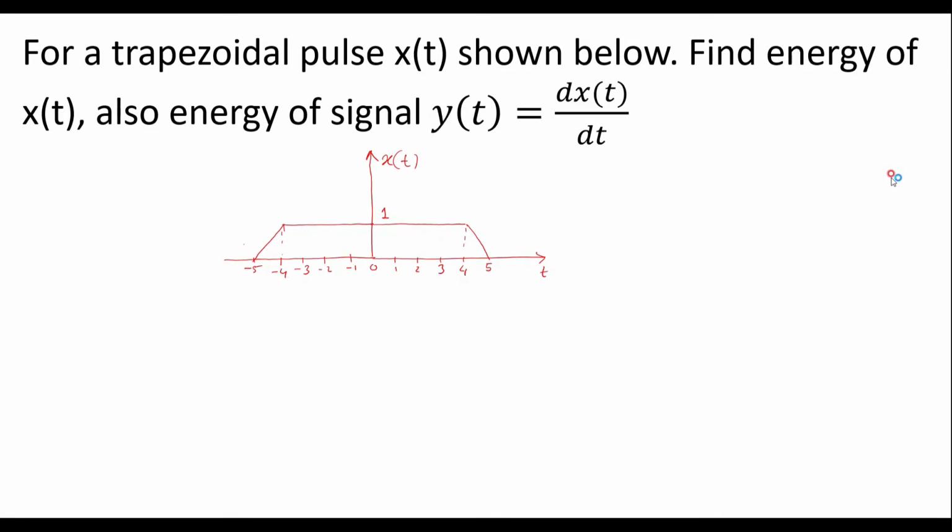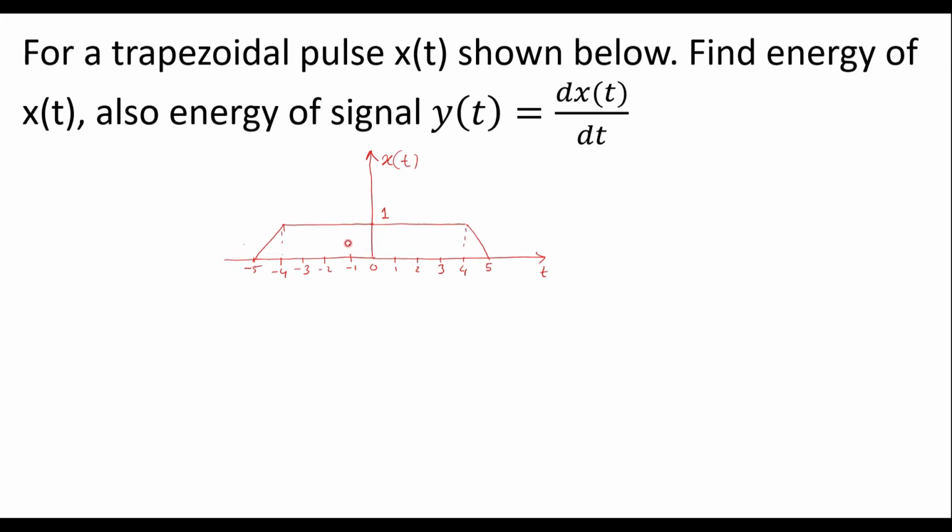First, here the x of t is known as a trapezoidal pulse. Here we can observe that for t equal to -5 to -4, a ramp signal exists which begins at -5 and stops at t equal to -4. Similarly, for t equal to +4 to +5, there is a ramp signal which is initiated at t equal to 4 and ends at t equal to 5. In between, that is -4 to +4, we have a constant. This constant signal is known as a step signal having magnitude 1.